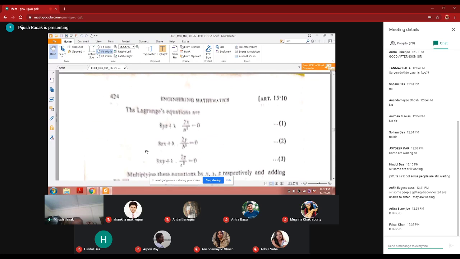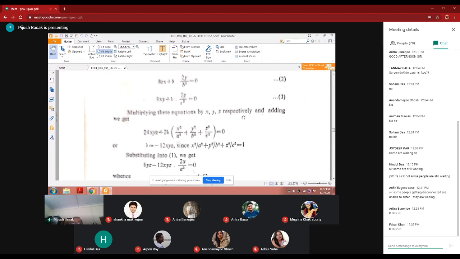These are the Lagrange equations, because they are partial derivatives. After arranging, multiplying the first equation by x, the second equation by y, and the third equation by z, and adding, we get this, and lambda is found to be minus 12xyz, since x square by a square plus y square by b square plus z square by c square is equal to 1, because this is the equation of the ellipsoid, not ellipse.